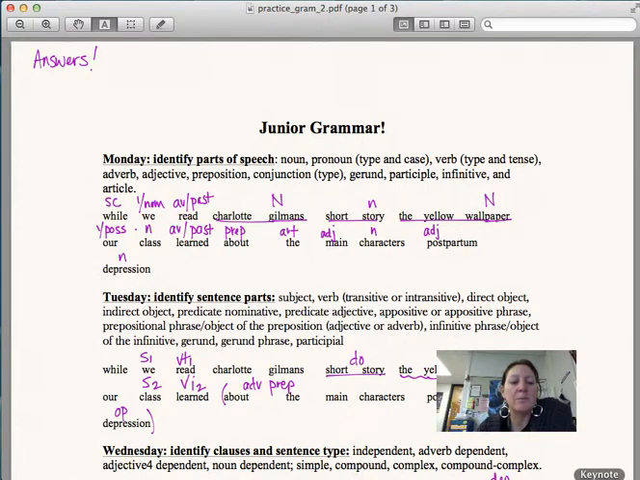Learned, action verb past. About is a preposition. The is an article. Main is an adjective. Character's is a noun. Postpartum is an adjective. And depression is a noun.